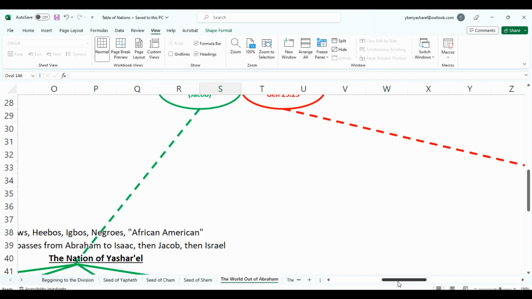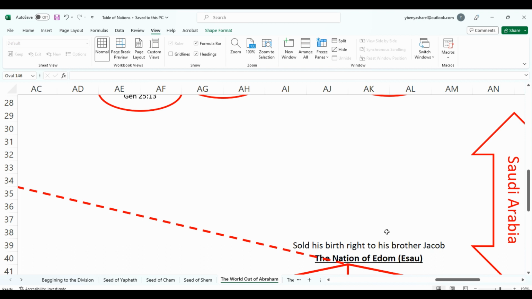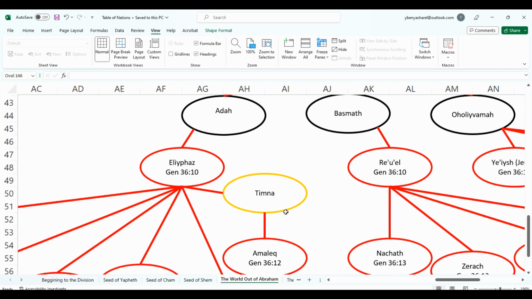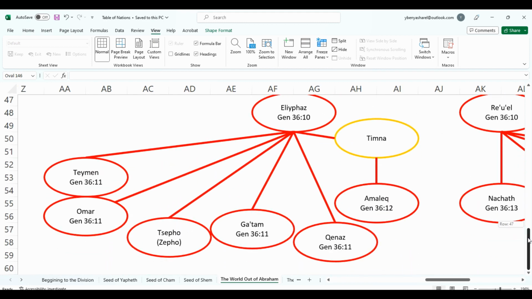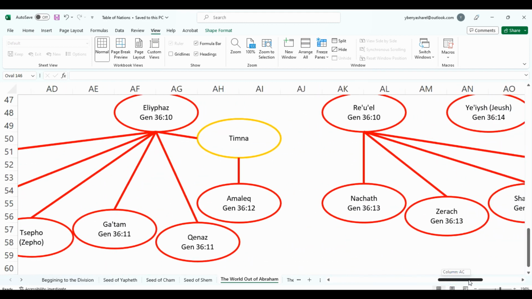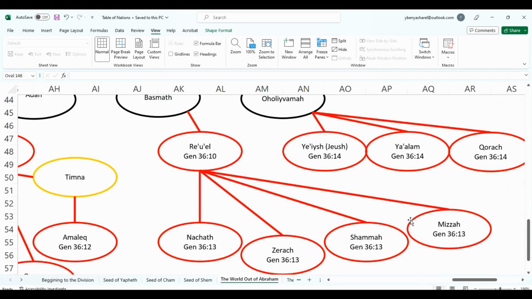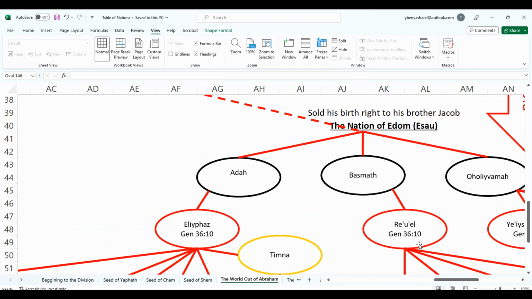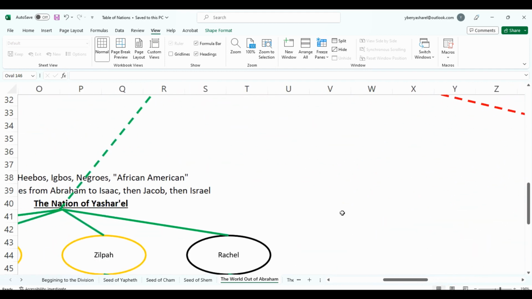There was a situation where he sold his birthright, but right here we see that he had 3 wives, and these are all the descendants that we see from Edom. These are all of the sons and daughters, because there's a daughter here, that come from Edom.